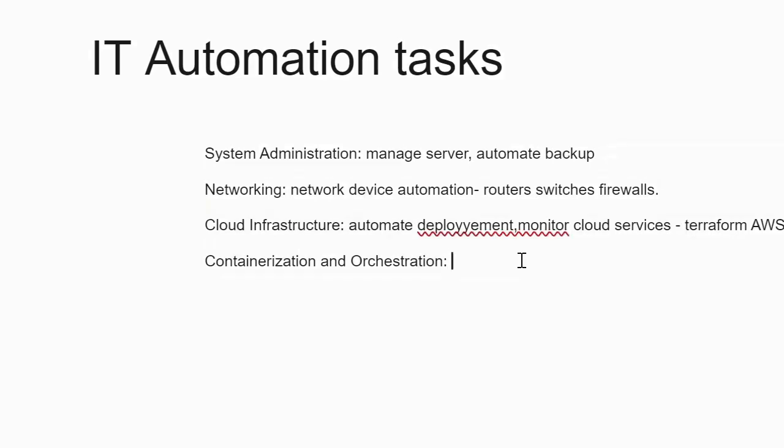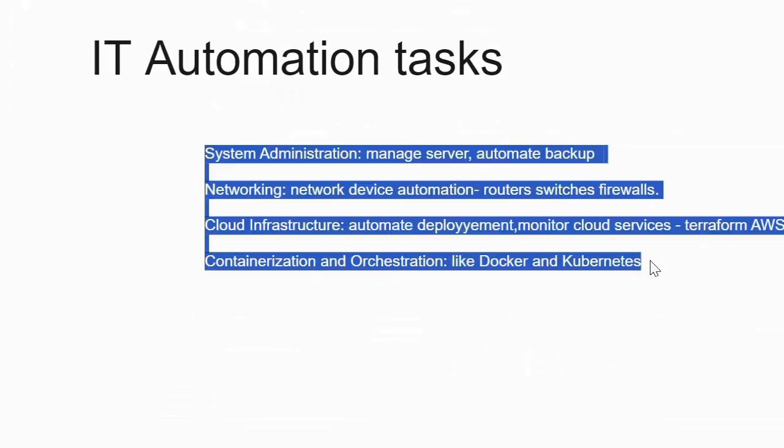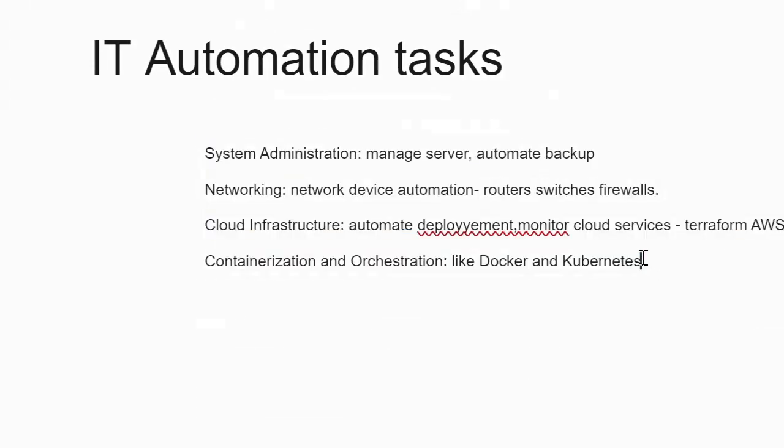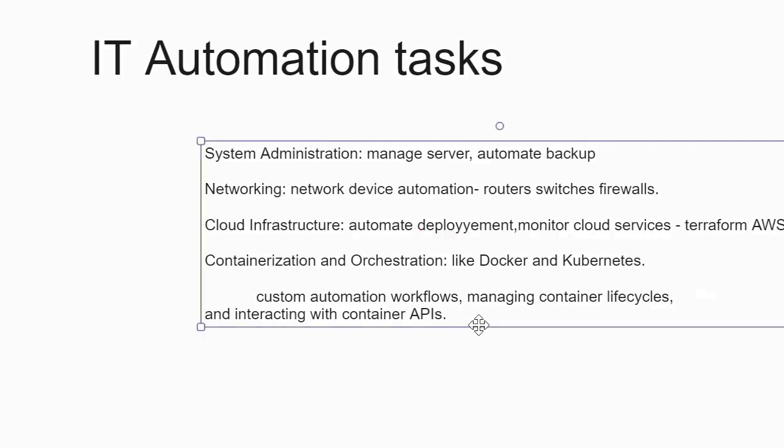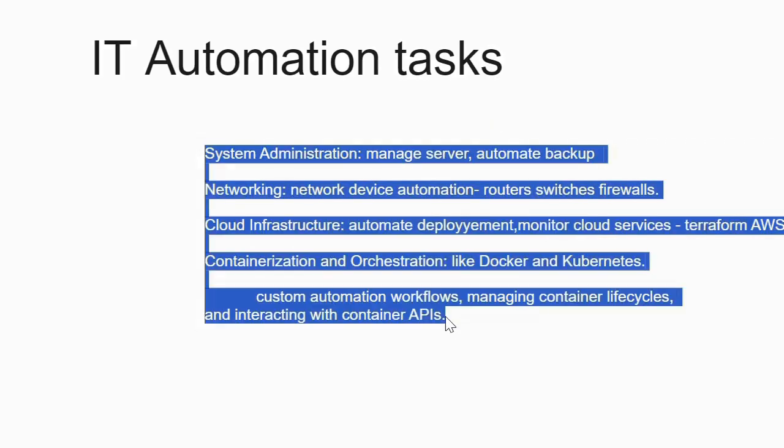Next is containerization and orchestration. With the rise of container platforms like Docker and Kubernetes, Go can be used to develop tools for automating this container-related task. This includes custom automation workflows, managing container life cycles, and interacting with container APIs.